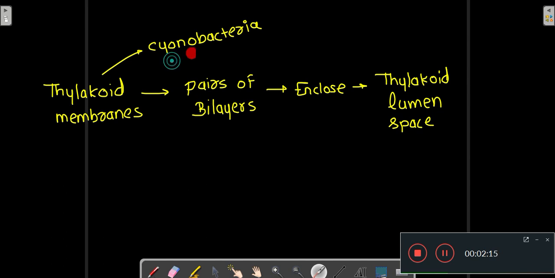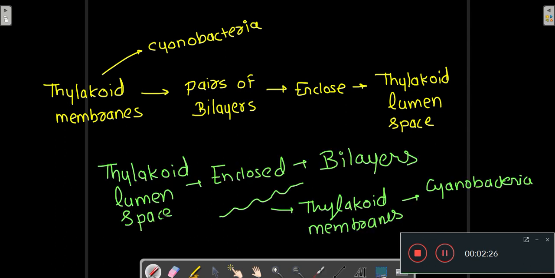In cyanobacteria, the thylakoid membranes are found as a pair of bilayers which enclose the thylakoid lumen space. So the thylakoid lumen space is enclosed within the pair of bilayers, and that is how the thylakoid membrane exists in the cyanobacteria.